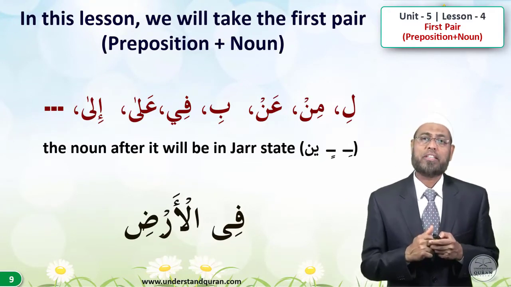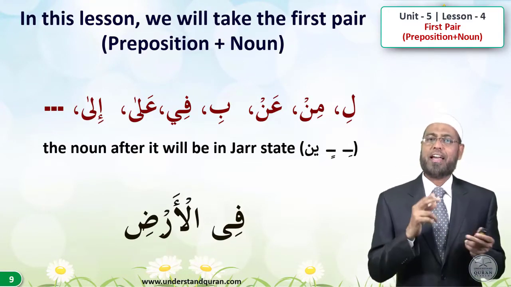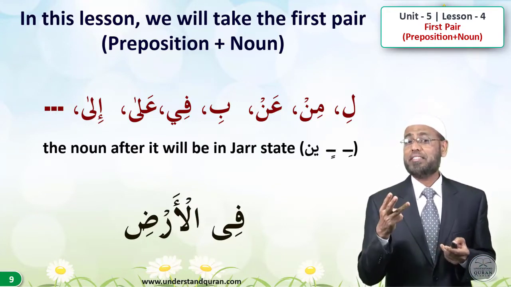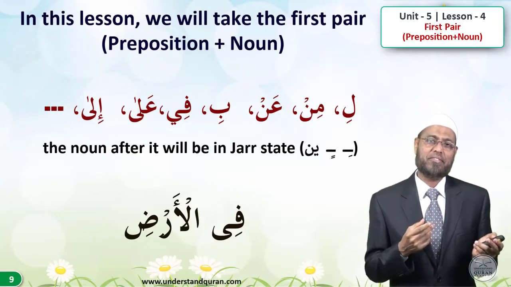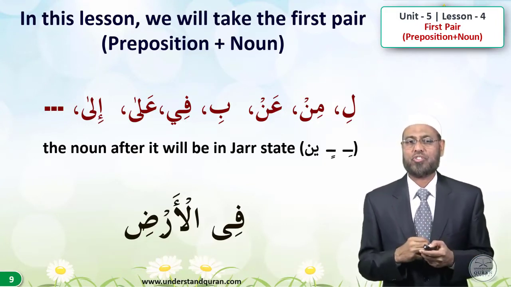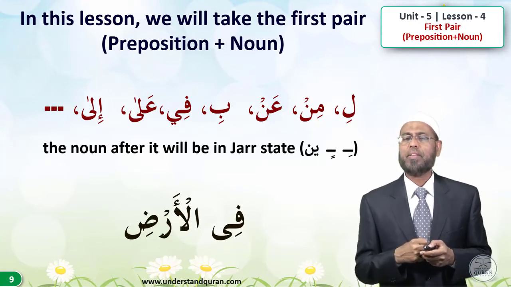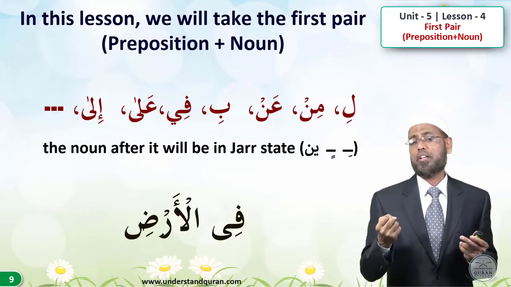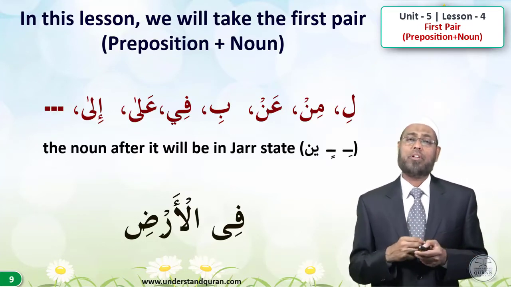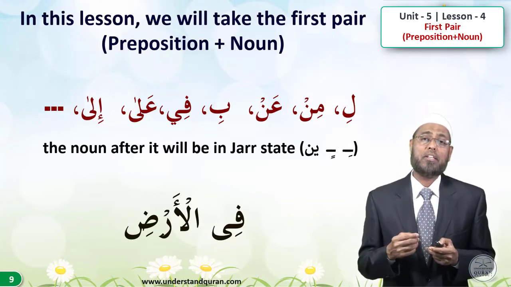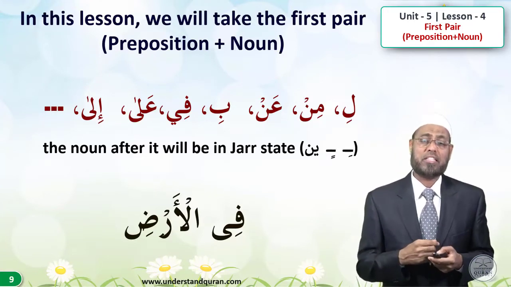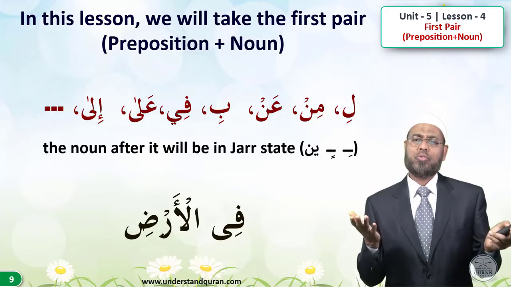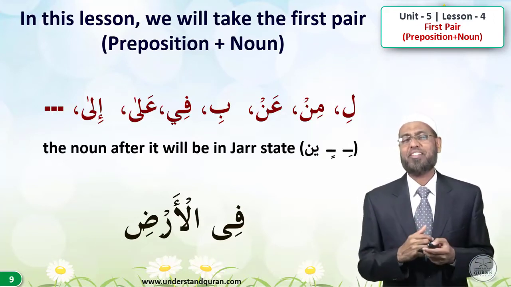So in this lesson, we will take the first pair of preposition and noun. You know the prepositions from the first course itself, like li, min, an, bi, fi, ala and ila. These are the famous 7 prepositions that occur frequently in the Quran. And I hope you know that li is for, like lillahi, to Allah, or for Allah. Min is from, min ash-shaytan. An is about, or with, radiyallahu anhu. Bi is in, billahi, a'udhu billahi, I seek refuge in Allah. Fi sabilillah, in, or ala, assalamu alaikum, on. Ila, to. You know all of this.